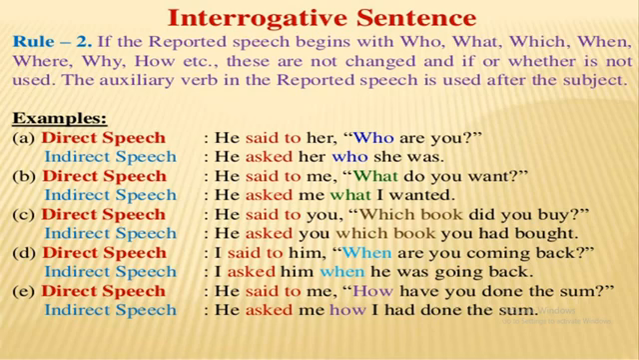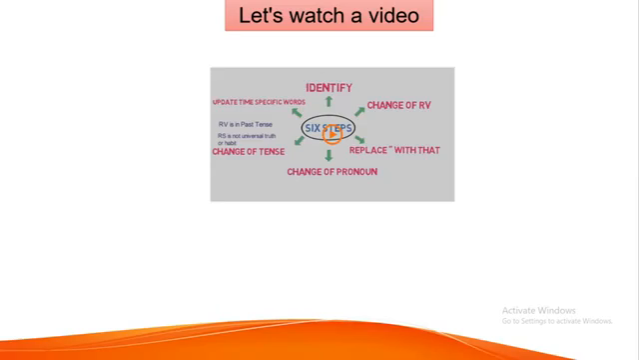He said to me, "How have you done the sum?" He asked me how I had done the sum. Here how is not changed. So in this way interrogative sentence is changed into assertive sentence in case of changing narration. Now we will watch a video to get a clear conception about interrogative sentence.